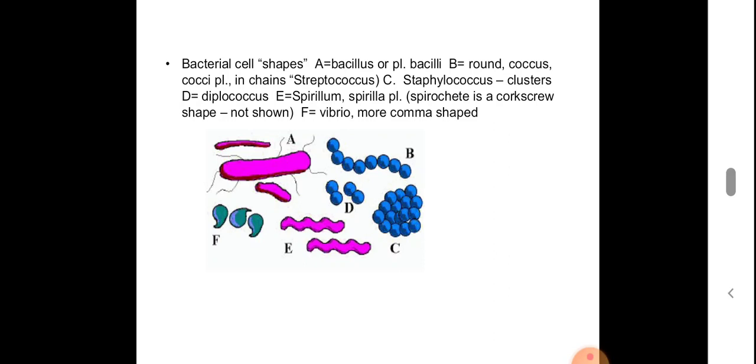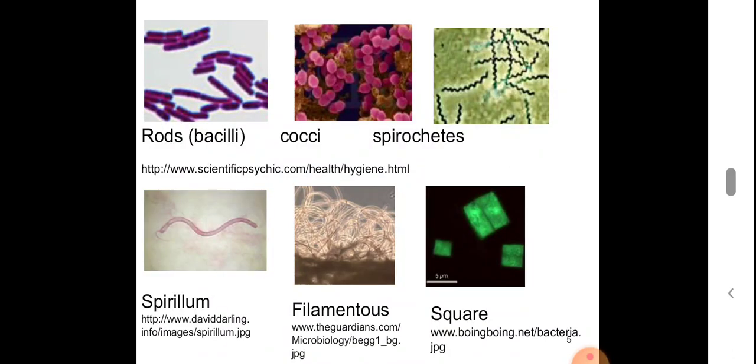Then E, the image which is shown, is spirillum. Then F is vibrio, that is comma shaped bacteria. So different forms can be seen. So this is another picturization. Rods, cocci, spirochetes, spirillum, filamentous, square. Different shapes of the bacteria.